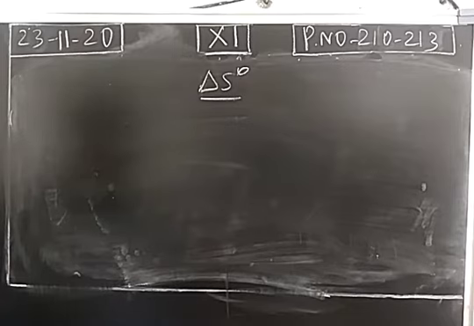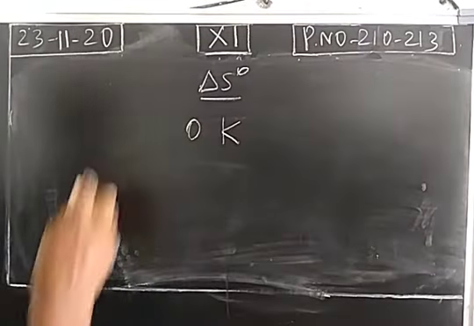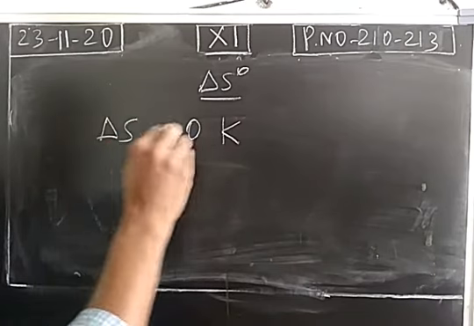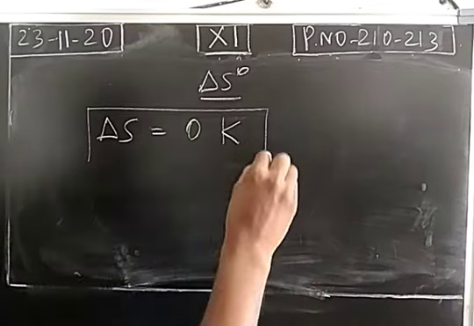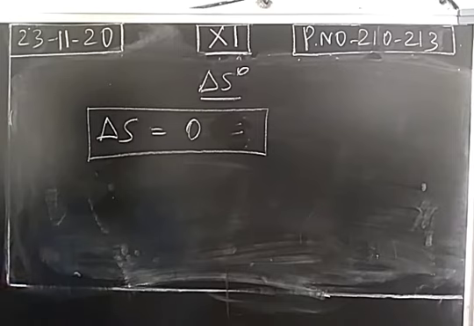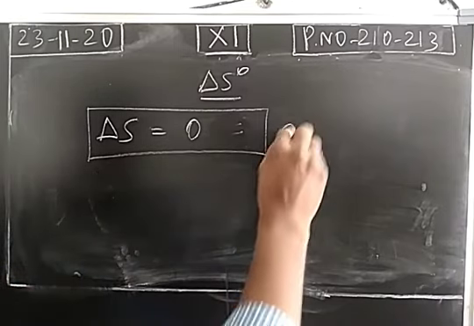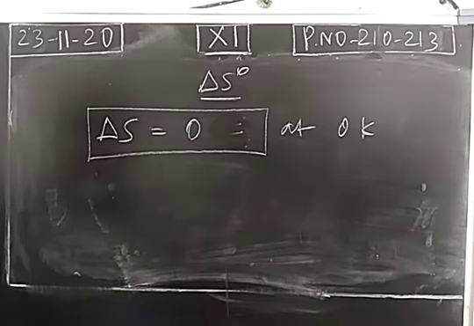Next one. The absolute entropy of a perfect crystal will be 0 at 0 Kelvin only. When you take a perfect crystal, the absolute entropy value will be 0 at 0 Kelvin only. This is called the third law of thermodynamics.